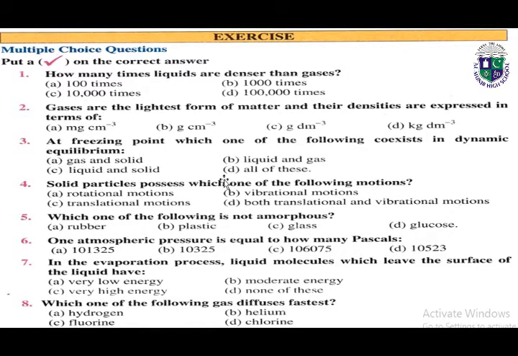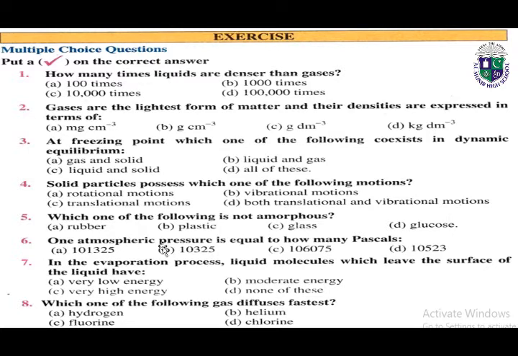Number 3, at freezing point, which one of the following coexists in dynamic equilibrium? Part 3, correct answer is C, liquid and solid. Next, solid particles possess which one of the following motions? Part 4, correct answer is B, vibrational motions. Next, which one of the following is not amorphous? Correct answer is D, glucose.